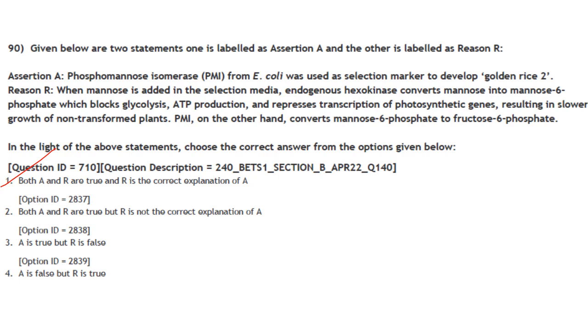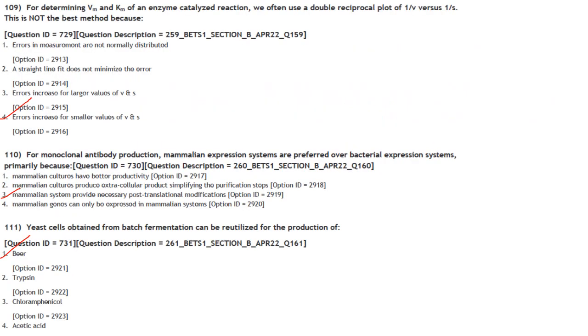Answer is option 1. Then I have not answered questions from bioprocess technology. So coming to question number 109.